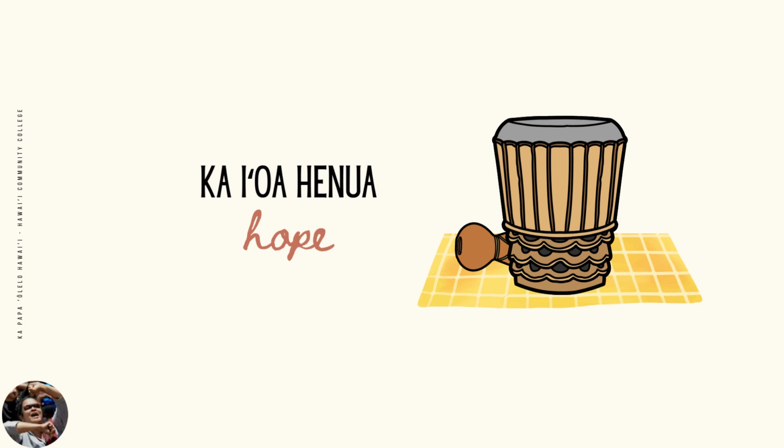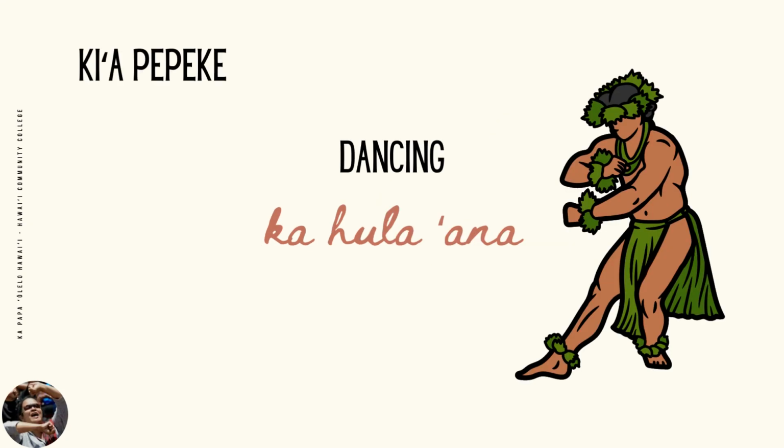In the first Kiʻa Pepeke video, we learned that a Kiʻa Pepeke is formed when we add ing to a painu. For example, the painu to dance becomes dancing, ka hula ana. A Kiʻa Pepeke is the kāʻī plus the painu plus ing. And that's how we get ka hula ana.